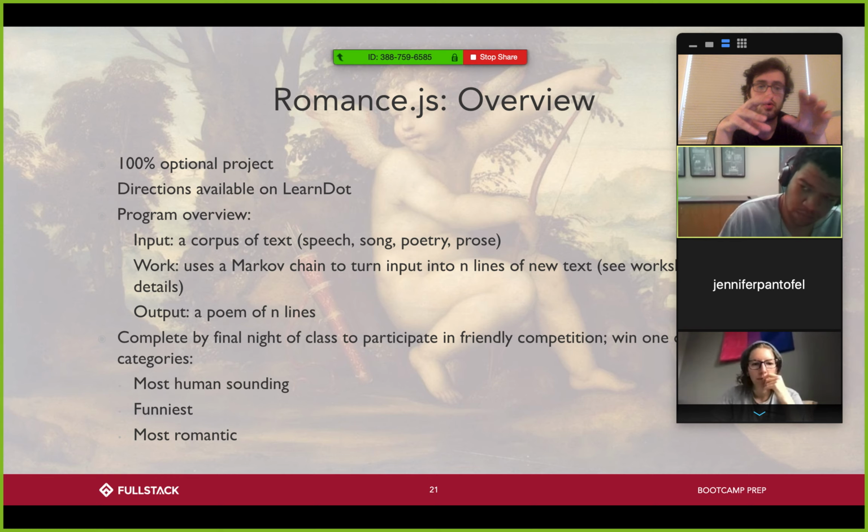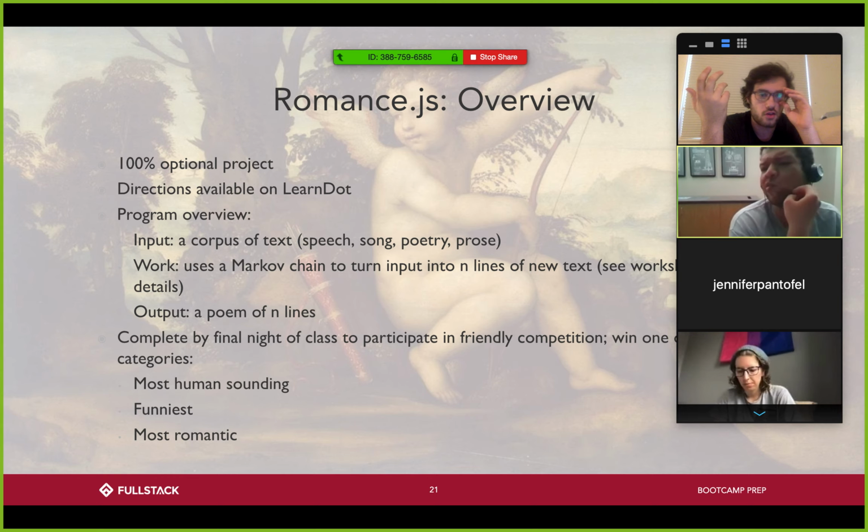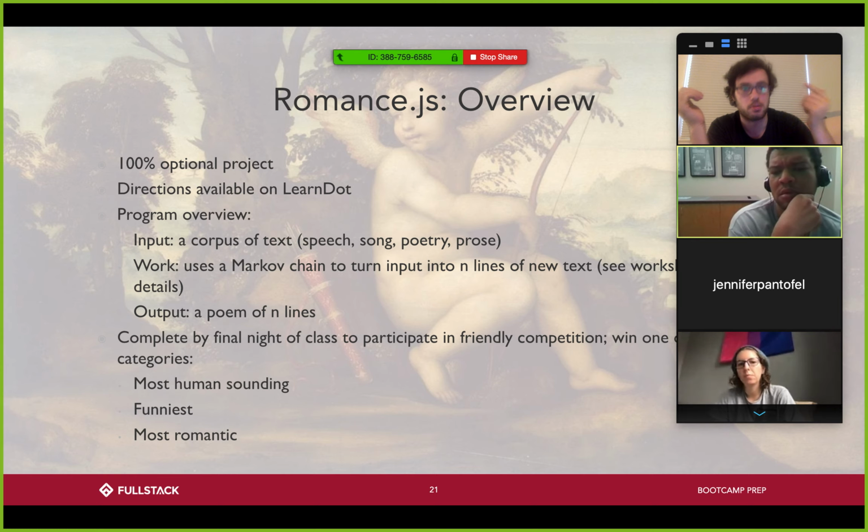So your output would be a new poem based off of the text you are working on. It takes in a string and a number of lines, and returns a poem of that many lines based off of that string. Every time you run it, it'll be a randomized poem.